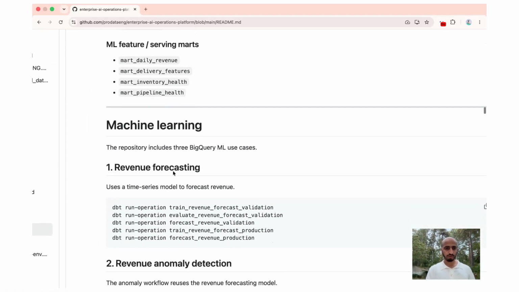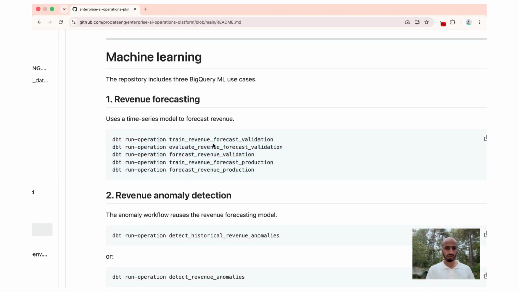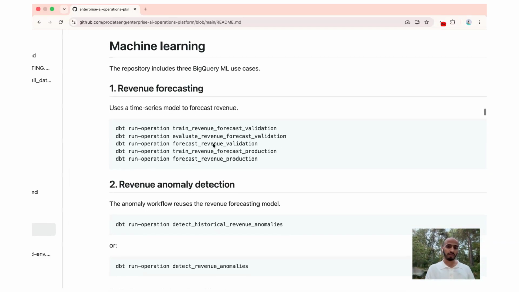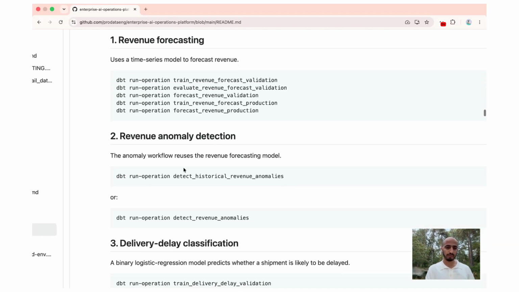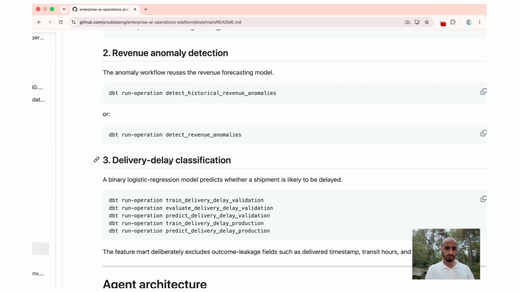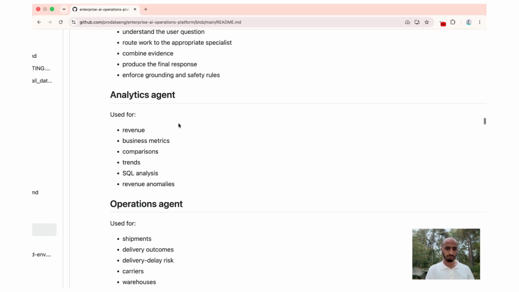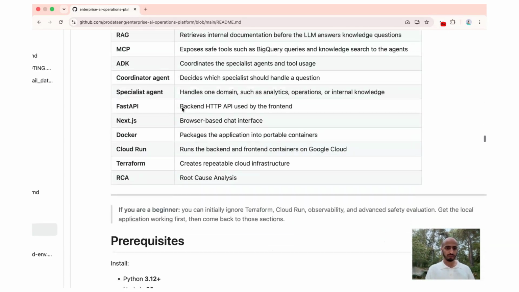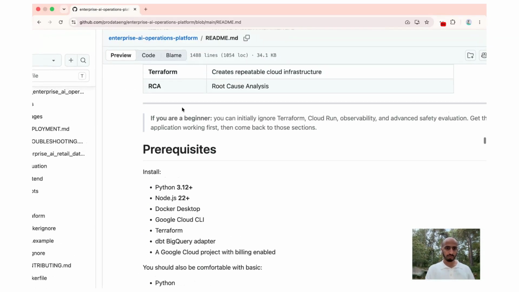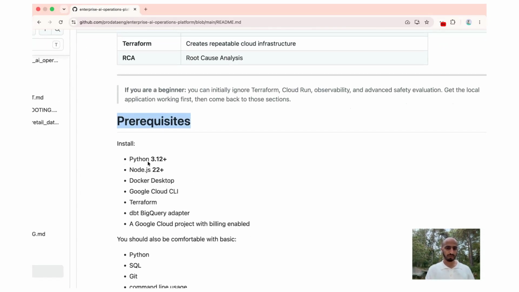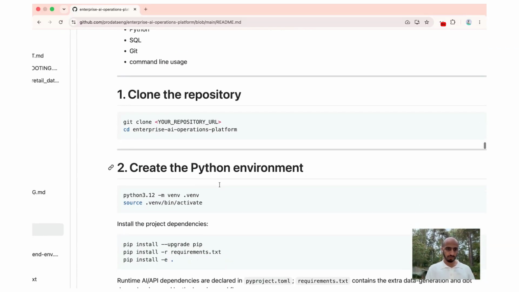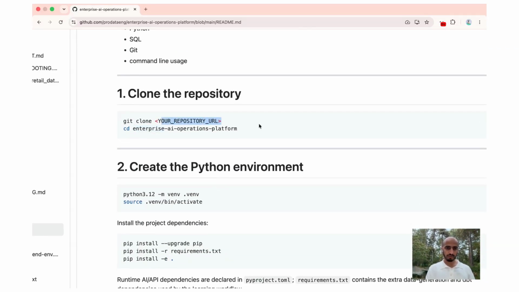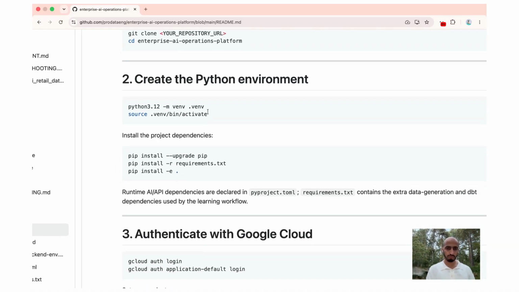For example, for the machine learning things, you need to run these commands to build the models, train them, all of that. For the anomaly detection, for delivery delays, the agent architecture, you can build that as well. These are the instructions. So from here, for example, what do you need? The prerequisites. You need these tools, and you clone the repository. I should put the link here for the repository. You can fork this repository and then use it as your own if you want.